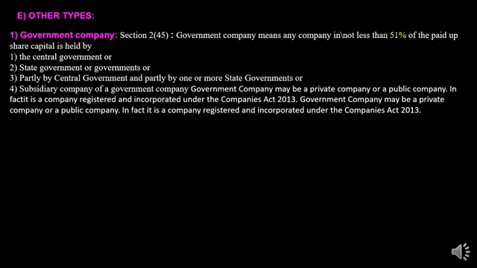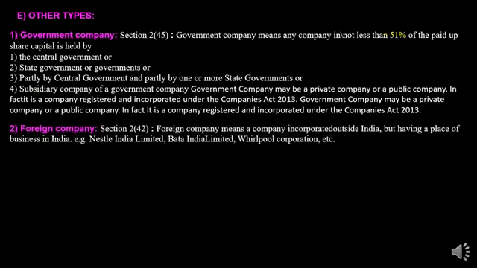It is a company whose capital is held by the central government, state government, partly central and partly state government, or any subsidiary company of a government company. So the company whose shares are purchased by the government, more than 51%, will be known as a government company.